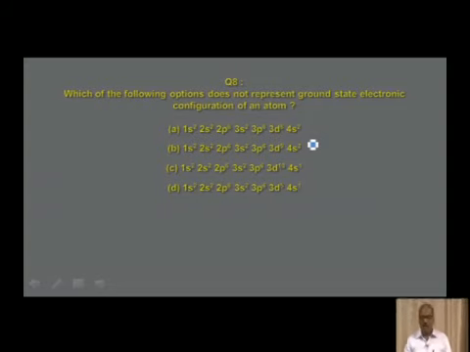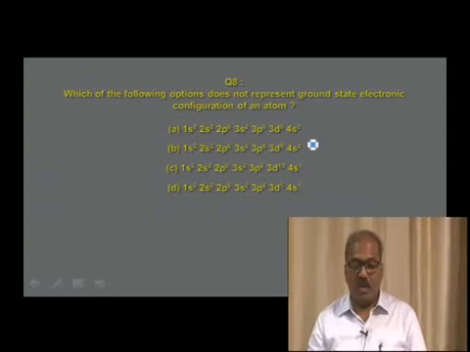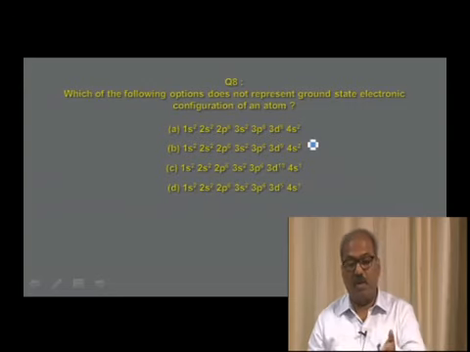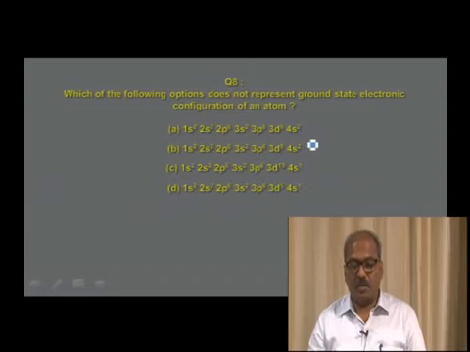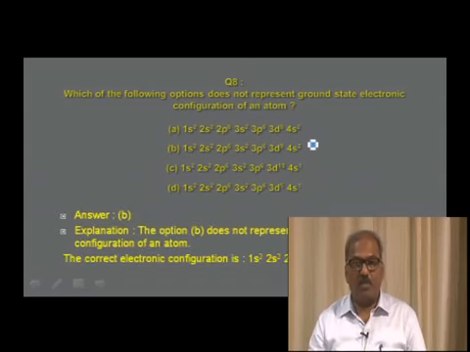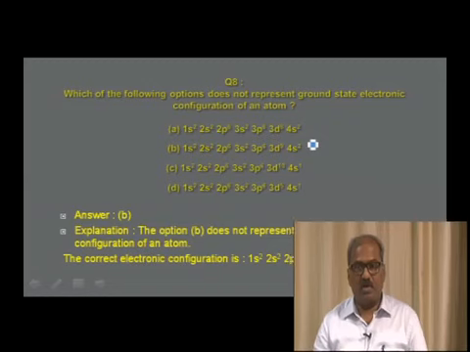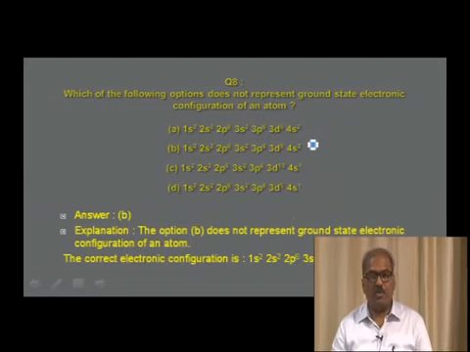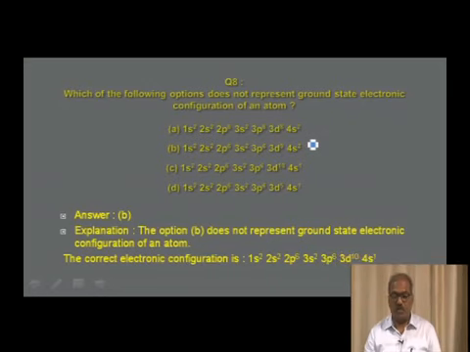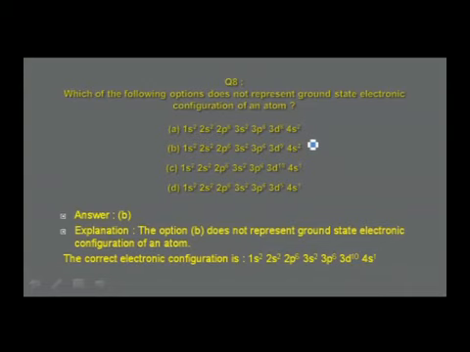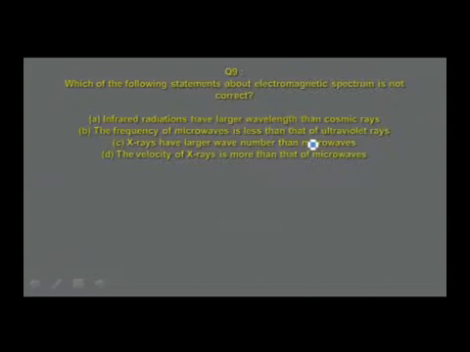You may find which is not the option, or which of the following options does not represent the ground state electronic configuration of an atom. I find the answer is in option B, because for the element with atomic number 29, namely copper, the electronic configuration should be 1s2, 2s2, 2p6, 3s2, 3p6, 3d10, 4s1 instead of 3d9, 4s2. The reason is that there is a deviation from the above principle in order to attain extra stability. And we shall go to the next one.